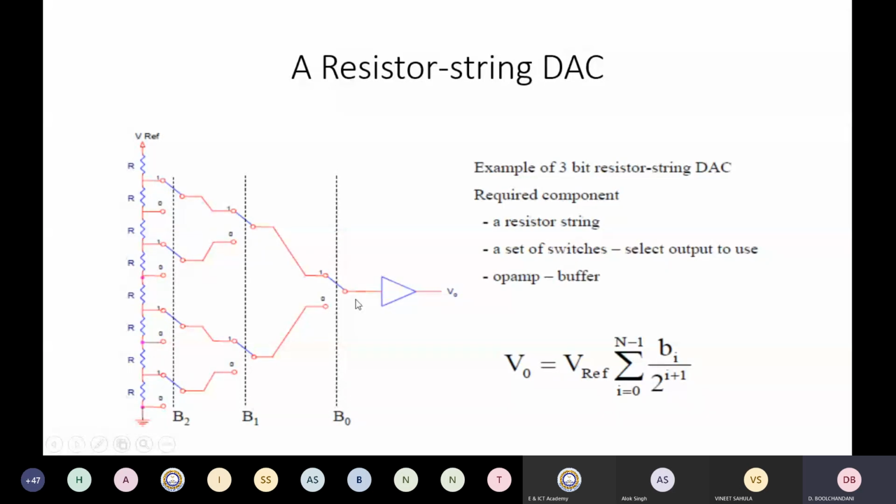In this case, the output is going to be V reference divided by the sum of all these resistances, multiplied by this resistance. So you're getting a maximum output voltage when you have 1, 1, and 1. And you will get the intermediate voltages depending upon the digital inputs. This is the expression for the output voltage we have.